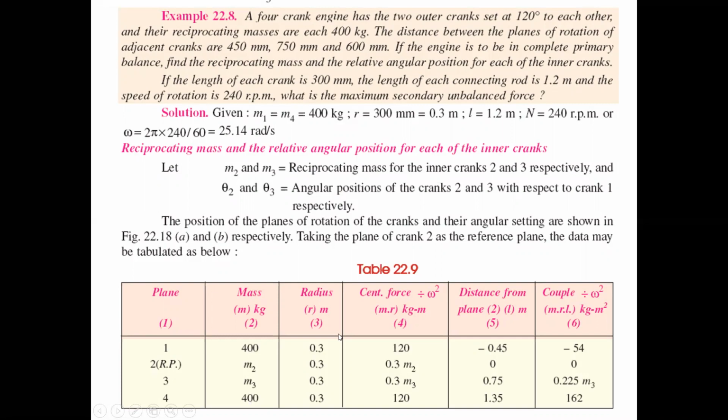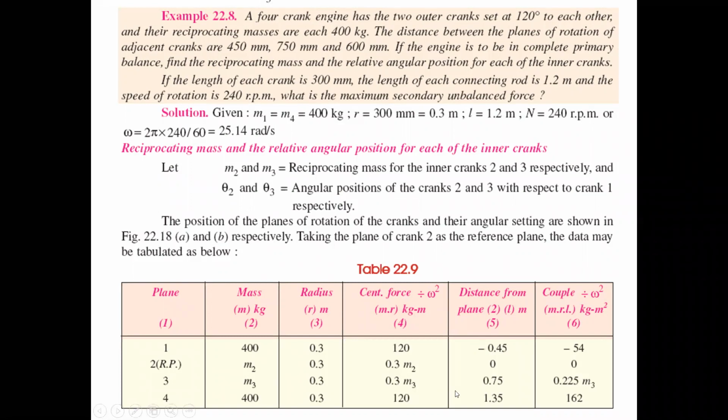And radius here means each crank is 300 mm, so the radius values are all 0.3. Now we will find out the force. Force is the product of m r, so that is 400 into 0.3, which is 120. Then 0.3 m2, 0.3 m3, and 120.